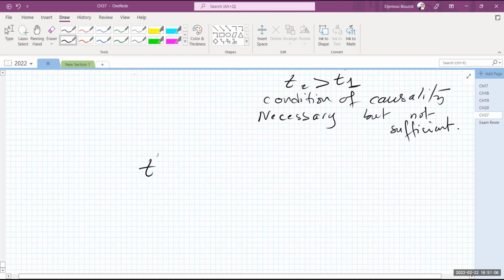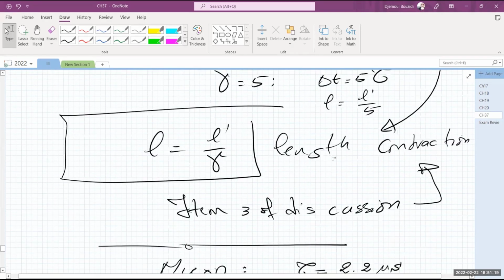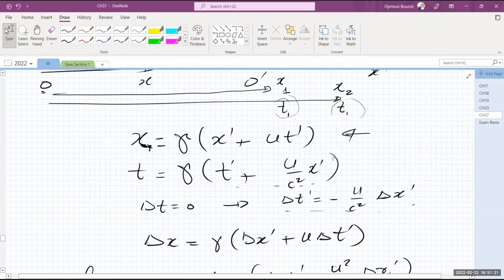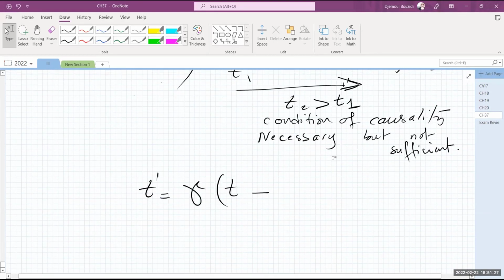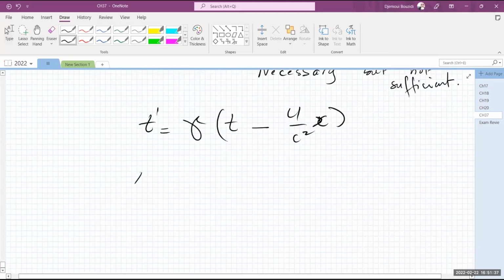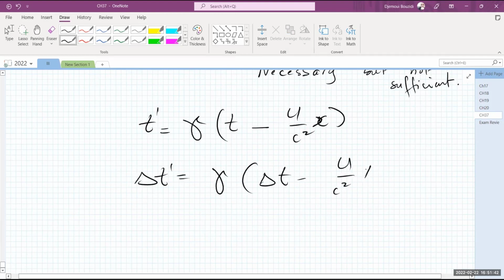So again, T prime is given by gamma times T minus, I always get this minus and plus. You have to really think hard about the different scenarios here. So we're measuring T prime now, so it's going to be a minus, yes, U over C squared X, okay. Let's calculate the deltas, the changes in these times. Delta T prime is equal to gamma times delta T minus U over C squared delta X.